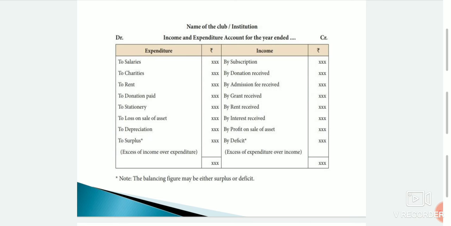Then finally, after recording all items of revenue and expenses, you will get a balance. The resulting balance will then reveal the surplus or deficit for the period.